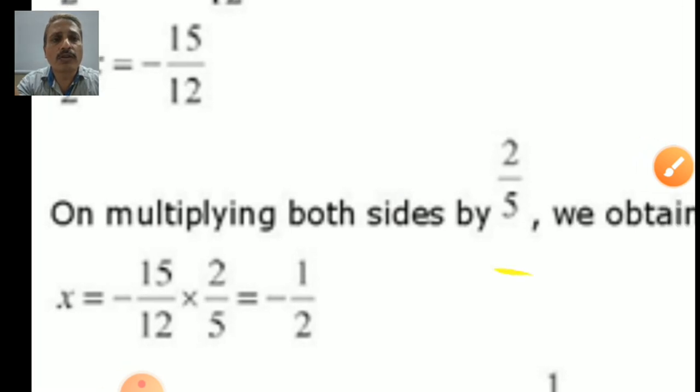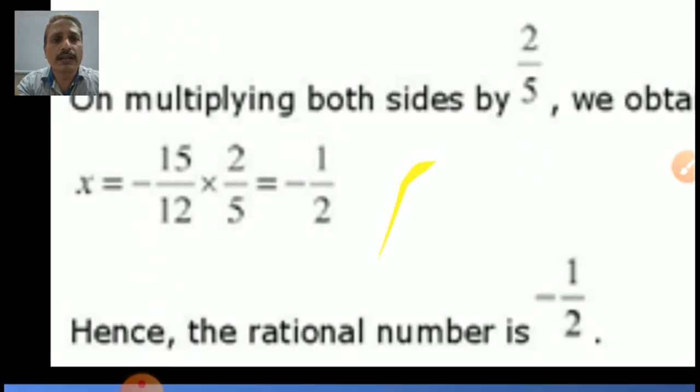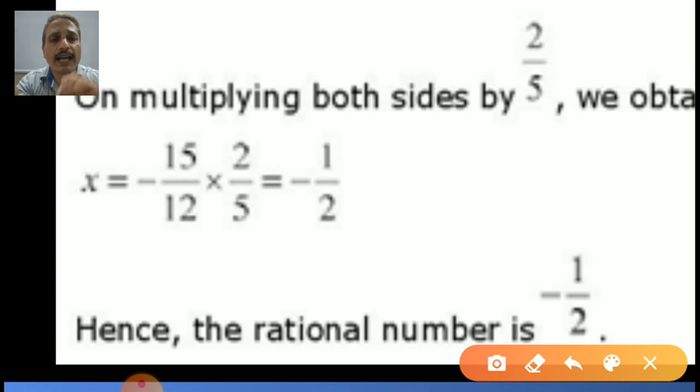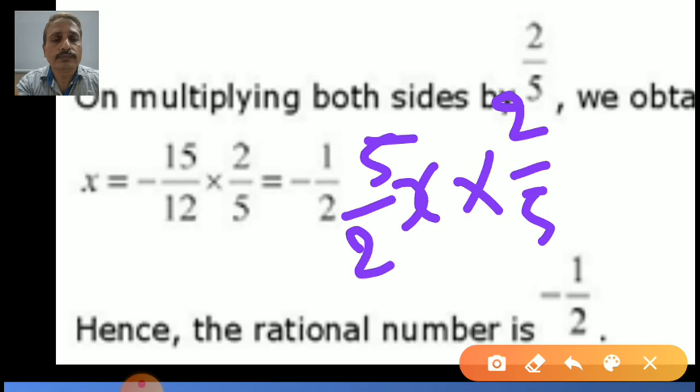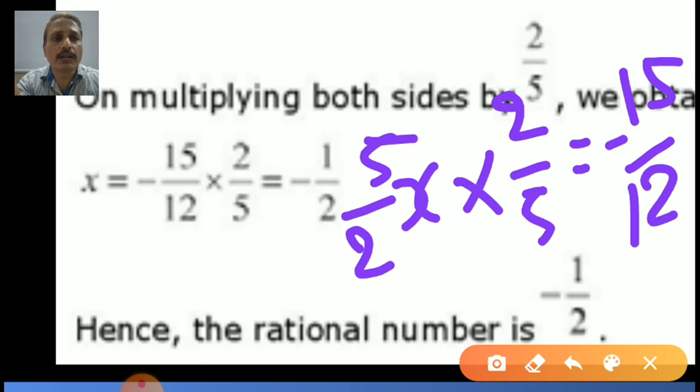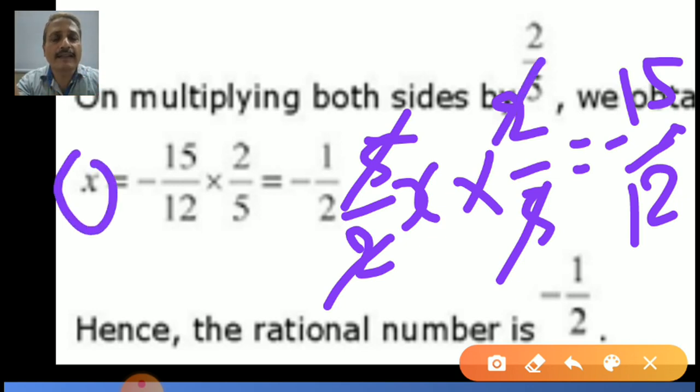On multiplying both sides by 2 upon 5, we obtain x only on the left side. Because here 5 upon 2x is there, and now we multiply by 2 upon 5, which is equal to minus 15 upon 12, also multiplied by 2 upon 5. See, 5 1s are 5, 5 1s are 5, 2 1s are 2, 2 1s are 2. What is left here? x. Only x is left on the left side.